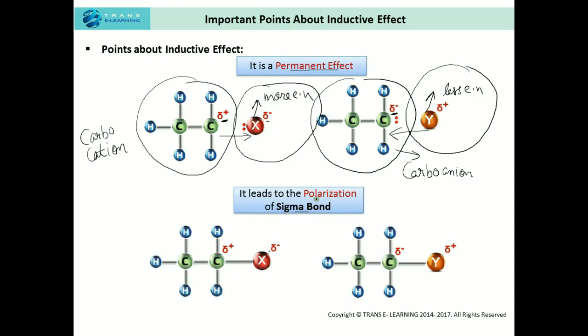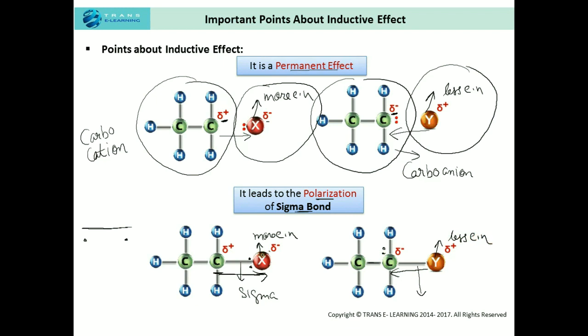Next, it leads to the polarization of the sigma bond. As I've told you, the first bond between two atoms is the sigma bond, and it consists of two electrons. So in this case, this one is the sigma bond and this one is also a sigma bond. All these are sigma bonds. Now, because of the difference in electronegativity between the carbon atom and the atom attached to it, there is a displacement of electrons either away from the carbon atom, in this case because X is more electronegative than this carbon chain, or a drift of the electrons towards the carbon chain because Y is less electronegative than the carbon atom.